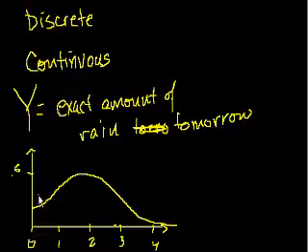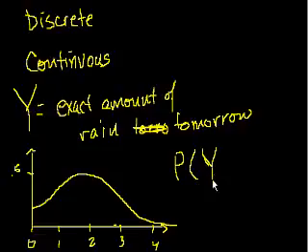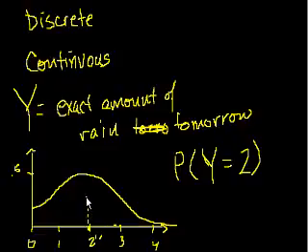So the way to think about it, if you were to look at this and I were to ask you, what is the probability that y, because that's our random variable now, is exactly equal to 2 inches? What's the probability of that happening? Well, based on how we thought about the probability distribution functions for the discrete random variable, you'd say, okay, 2 inches, that's the case we care about right now. Let me go up here. It looks like it's about 0.5, so is it a 0.5 chance? And I would say, no, it is not a 0.5 chance.